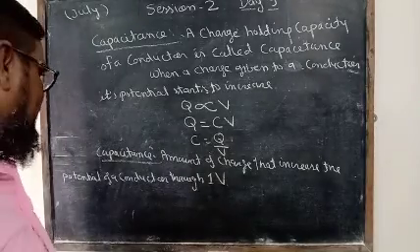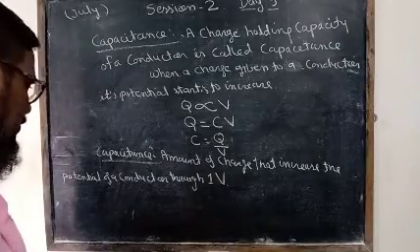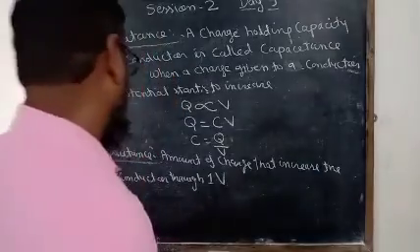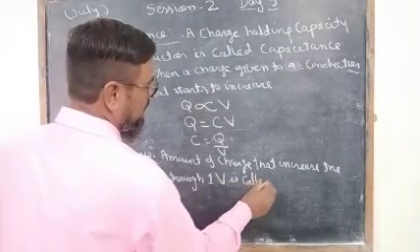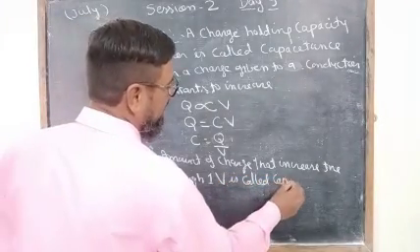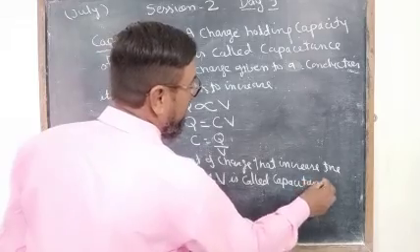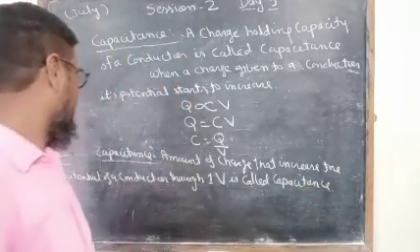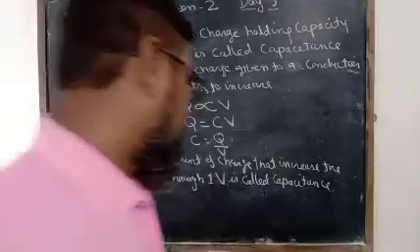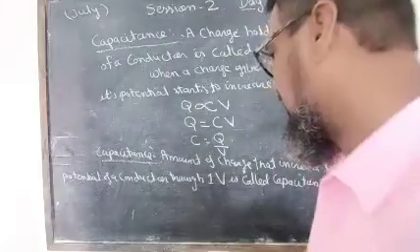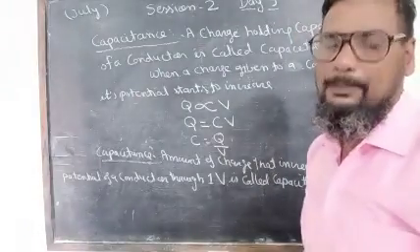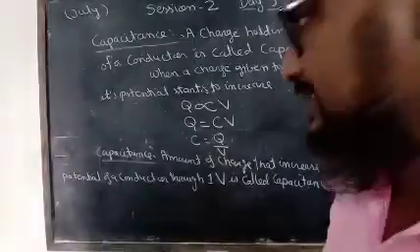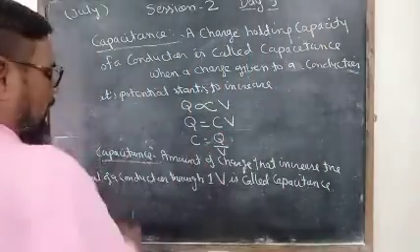The amount of charge that increases the potential of a conductor through 1 volt is called capacitance. So this is the capacitance of a conductor.